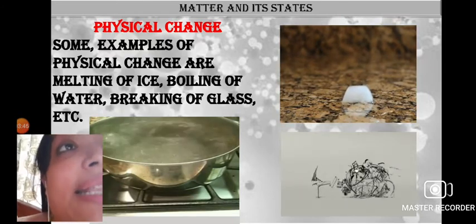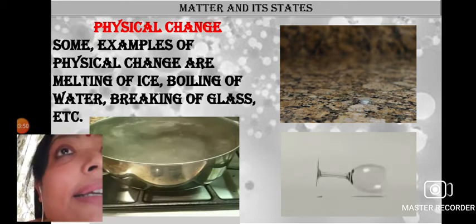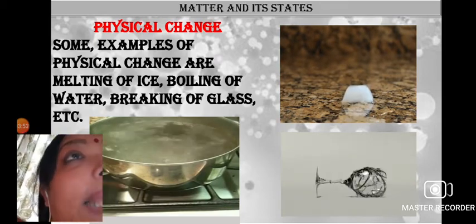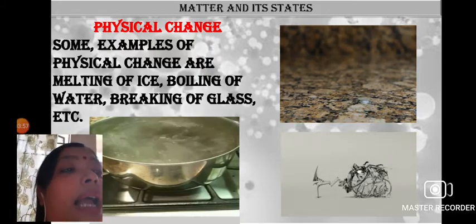So here we can see that these states of matter can be changed externally from one state to the other, from one form to the other. This is known as the physical change.